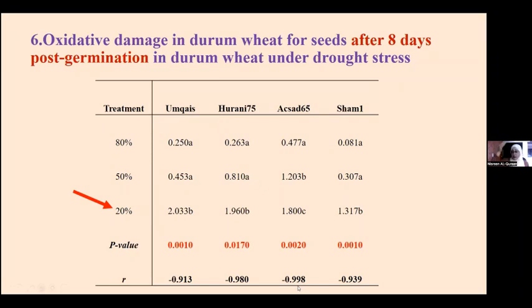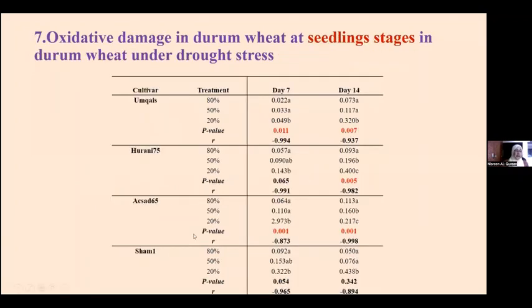As the water availability decreased, the amount of MDA accumulation increased in all durum wheat. The same during the seedling stage: after 7 days and 14 days, we noticed the same trend of MDA accumulation.